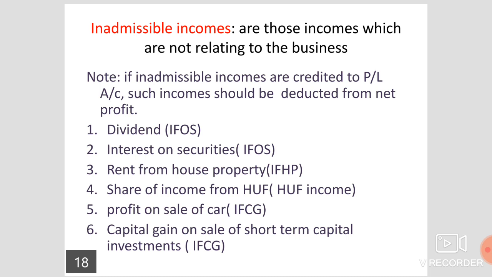Next, share of income from HUF. It is a HUF income. In the same way, if the firm income is given, firm income is also calculated separately. So those should be treated as inadmissible incomes. Next, point number 5, profit on sale of car.